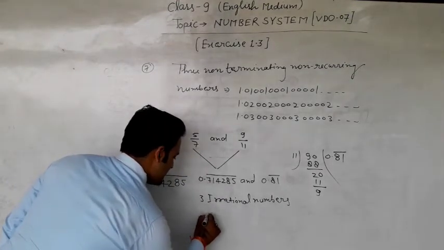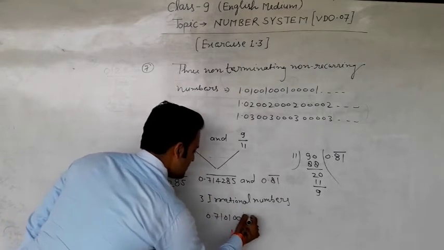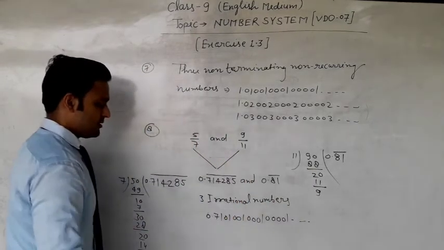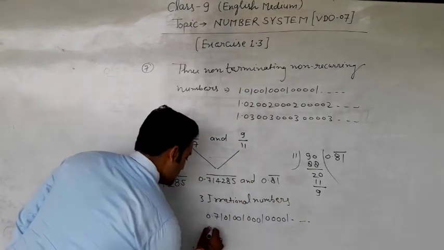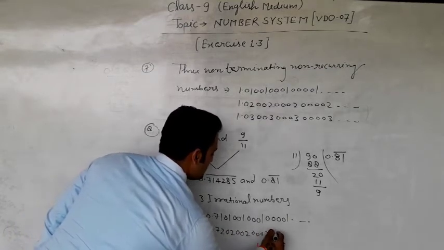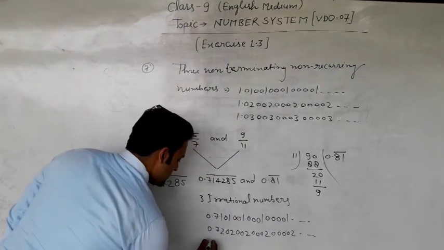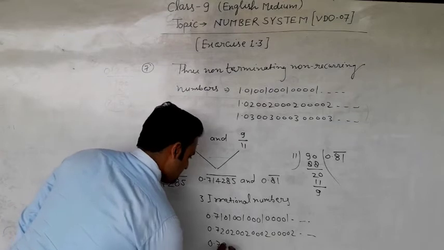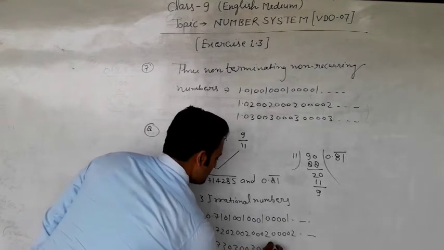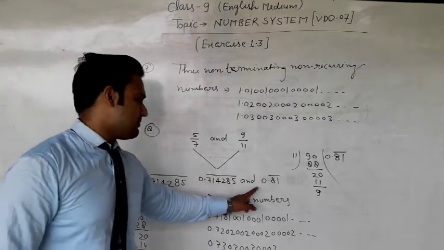The first is 0.7101001..., the second is 0.7202002000200002..., and the third is 0.73030030003... These are the three numbers between 0.714285 and 0.81.